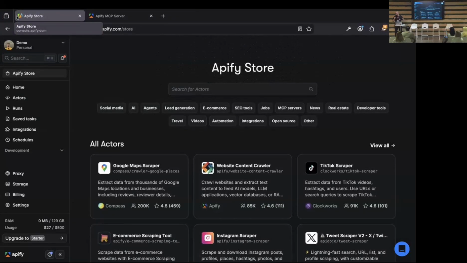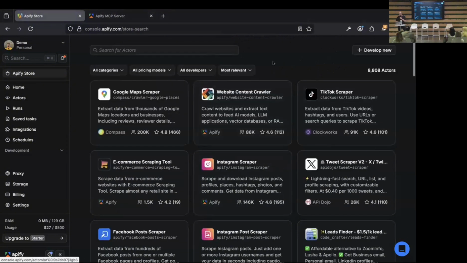Just a quick question. How many people here know Apify? It's like 10%, maybe, not too bad. All right. So we started years ago as a web scraping platform for developers. But it turns out that you can't really build scrapers for all websites. There are just so many websites in the world, and we can't build them ourselves. So we opened up a marketplace of these scrapers. Actually, we call them actors. Over time, we and our community built more than 8,000 of them, for all kinds of use cases.